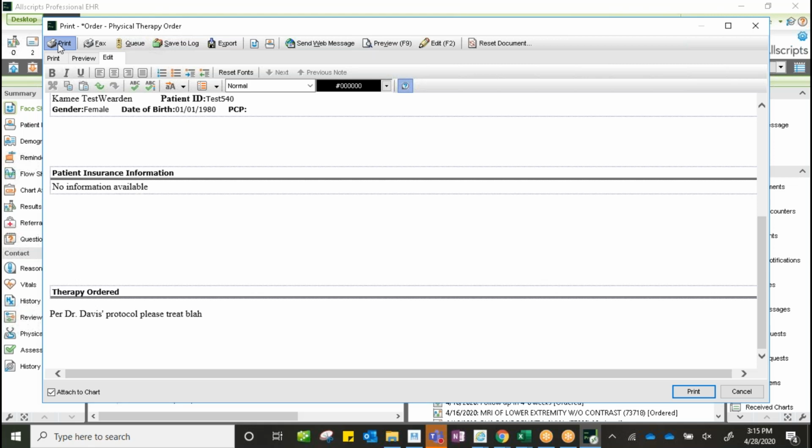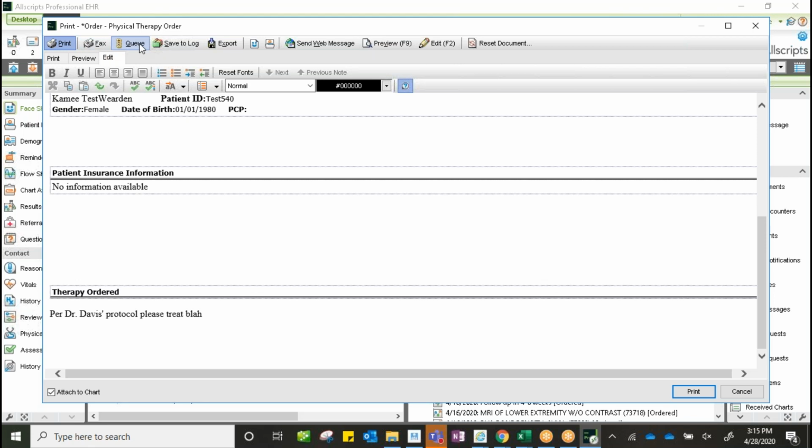We have our print option, so clicking print would then generate the document to print once we have our printer set up in the system. We have our fax feature that we will have at go live that will be able to fax those to a provider or a physical therapist, whomever we need to do that.